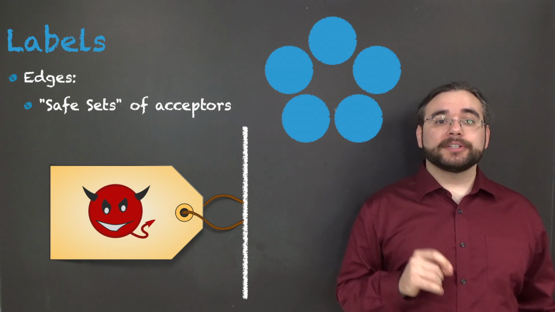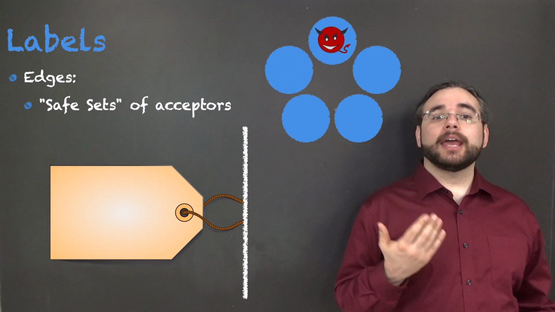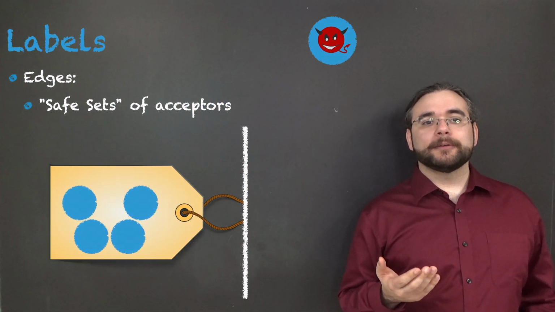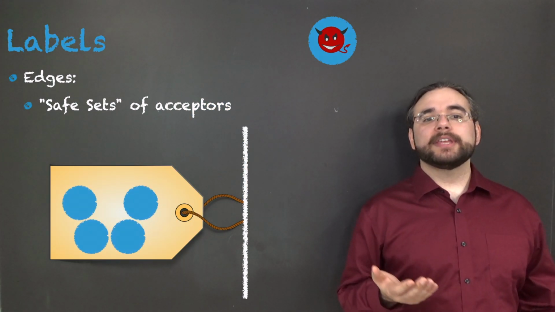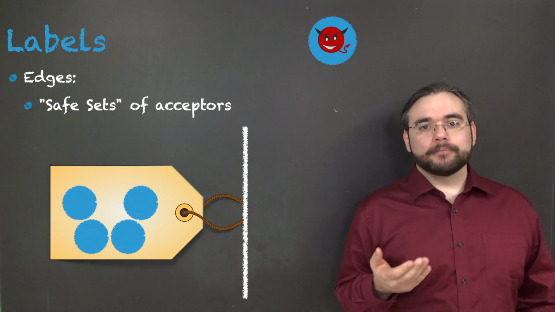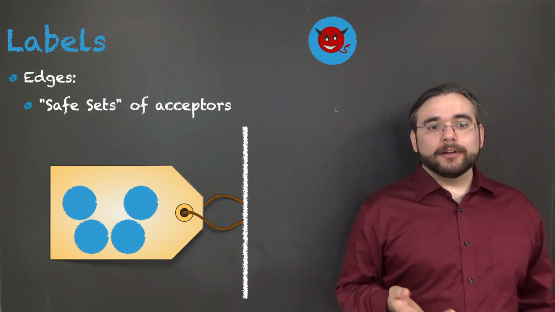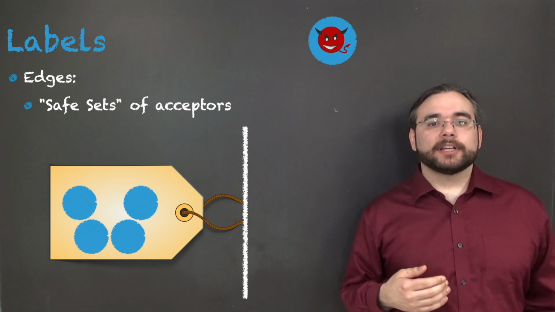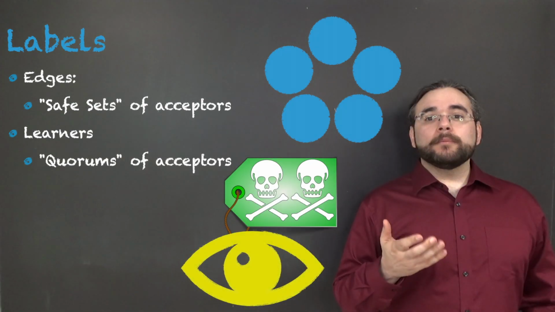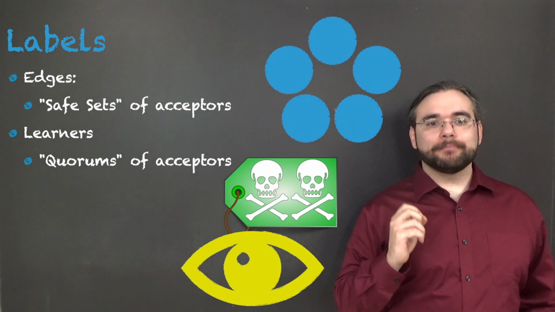Even a crashed acceptor is safe, but a Byzantine acceptor is not. So, if we want to tolerate any 1 Byzantine failure out of 5 acceptors, then any 4 acceptors are a safe set. The learners demand agreement whenever the elements of 1 safe set on the edge label are non-Byzantine. I've only drawn 1 safe set here, but this label actually should have 5 safe sets, 1 for each possible tolerated failure.